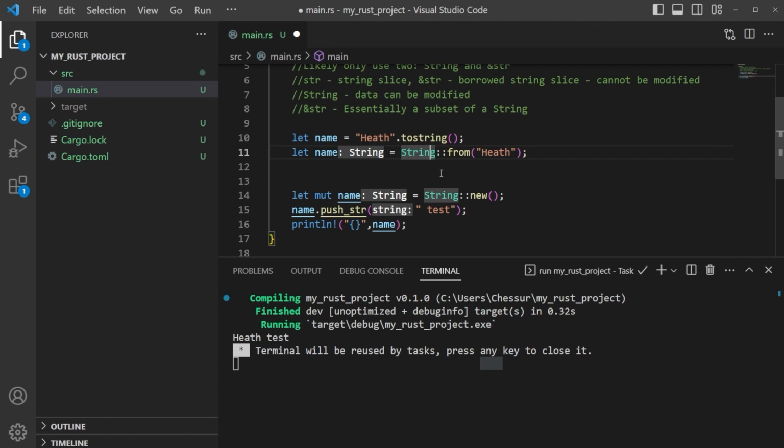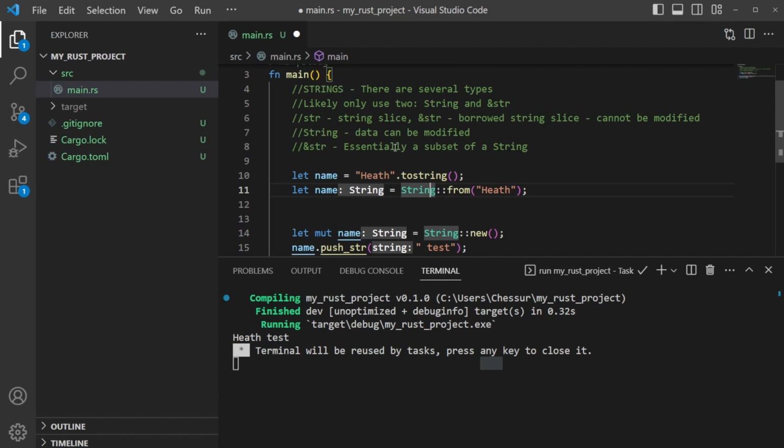And we can use this in several ways. So you've seen many different ways to create strings. Really, the big takeaway from this: understand the difference between a borrowed string slice and a string, okay? Again, the difference is cannot be modified versus can be modified. And this is essentially, again, a subset of a string because strings have capacity. So keep that in mind as well.